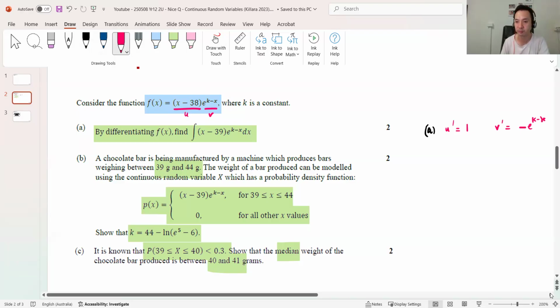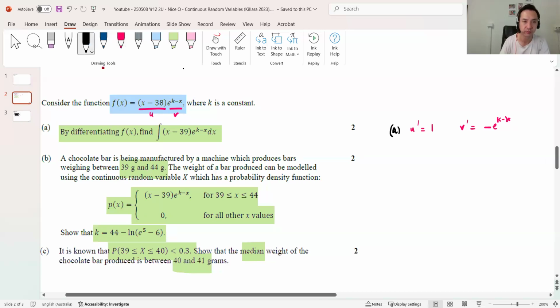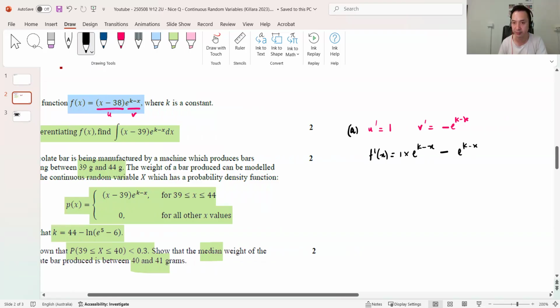Therefore f dash x equals U dash V, so 1 times e^(k minus x), plus, now V dash is negative, so minus V dash U, so e^(k minus x) multiplied by x minus 38.